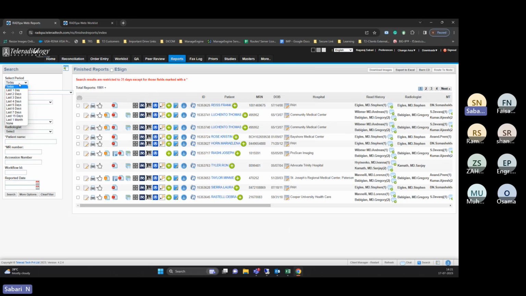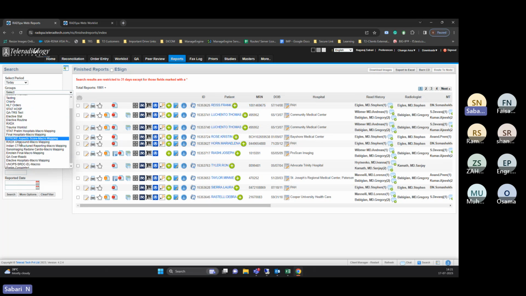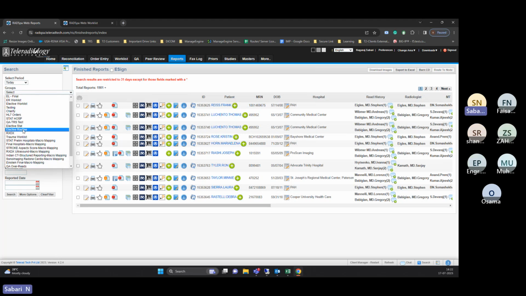So here we can just select whether you want to see 1 day, 2 days, 3 days, 4 days, or the last 1 week, how many reports were done by this hospital. So everything can be seen here. And you can select the group, whether it's the emergency group, OPD, normal, or elective testing. There is an n number of groups you can create according to your hospital requirements. One is the emergency group, another one is the normal group, like that. So you can also put a filter group wise.